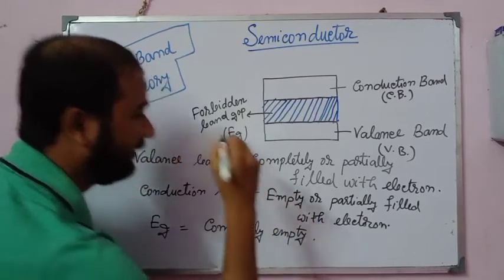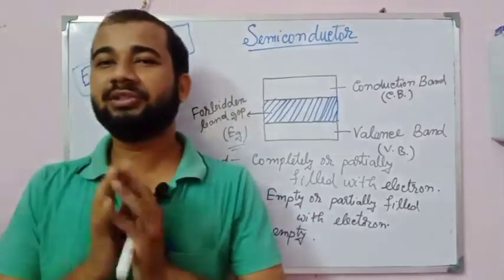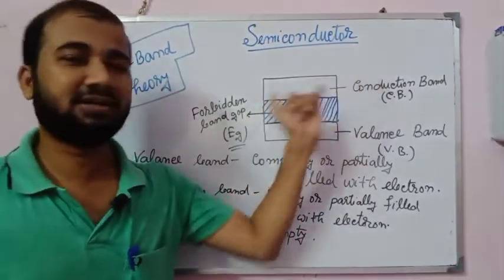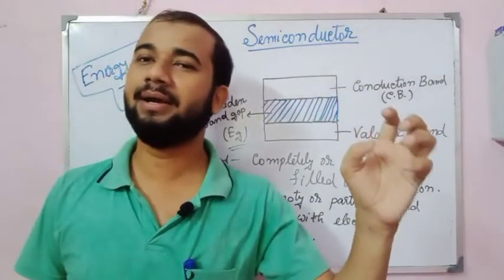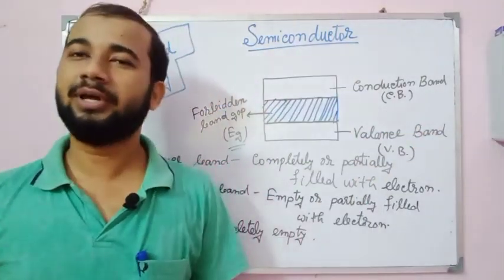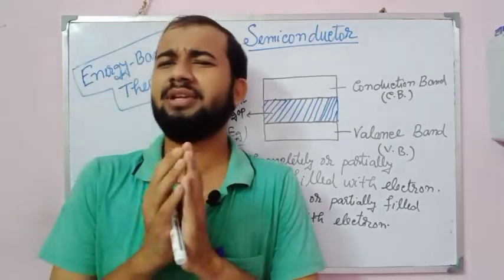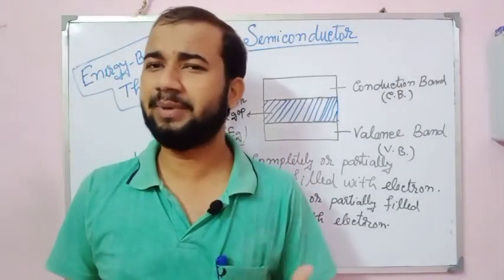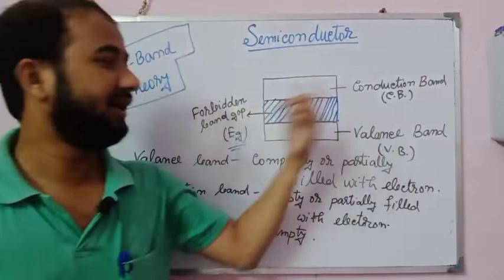This is the basic concept of the conduction band, valence band and energy gap. I think you are clear about what is the valence band, the conduction band and the energy gap.